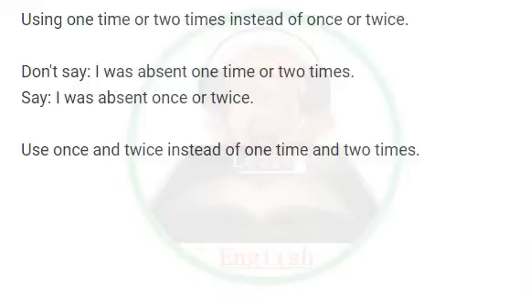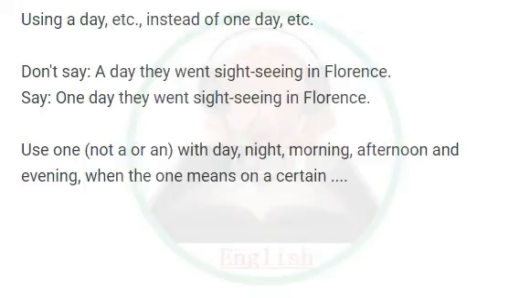Using one time or two times instead of once or twice. Don't say, I was absent one time or two times. Say, I was absent once or twice. Use once and twice instead of one time and two times. Using a day, etc. instead of one day, etc. Don't say, a day they went sightseeing in Florence. Say, one day they went sightseeing in Florence. Use one, not a, with day, night, morning, afternoon and evening, when the one means on a certain.